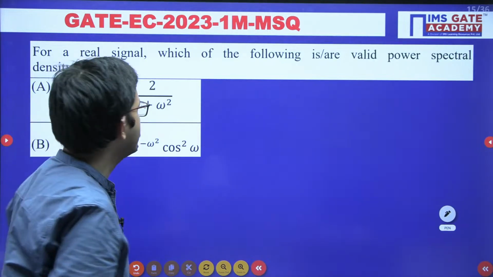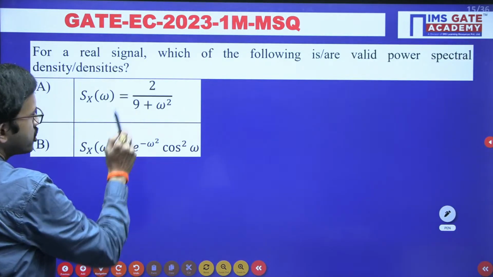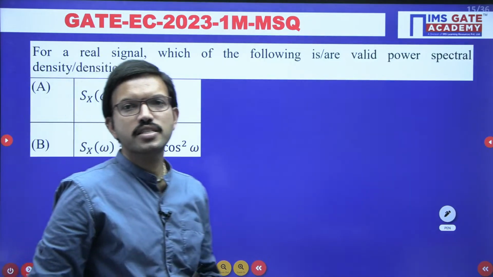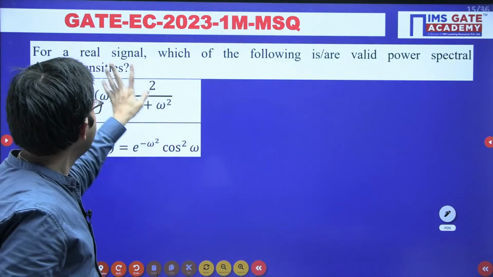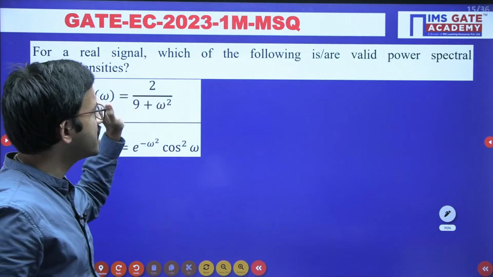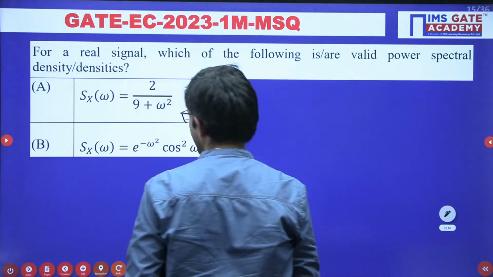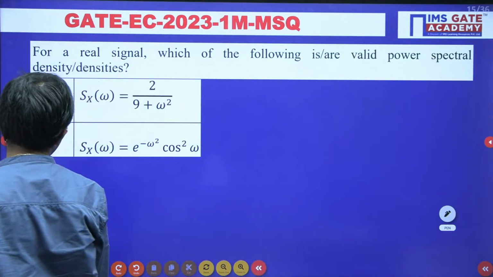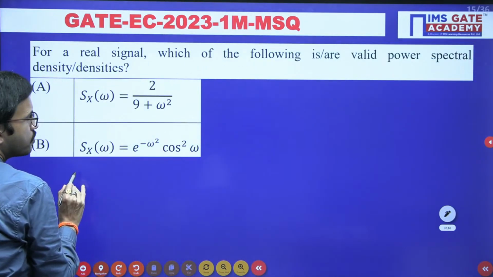Yes, if you observe regarding the power spectral density, I hope all of you know that here they have mentioned the input signal is a real signal. Okay, for the real signal they are asking the corresponding power spectral density. I hope all of you know this property.